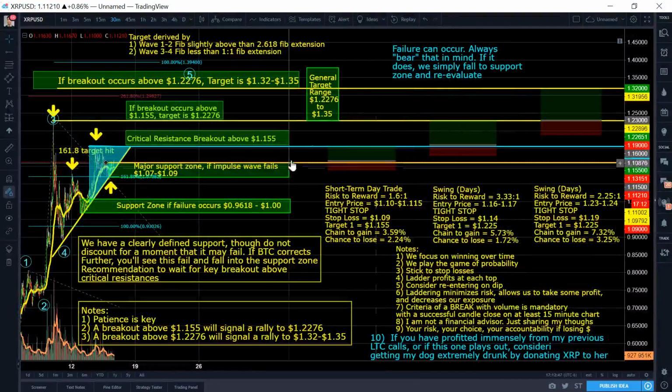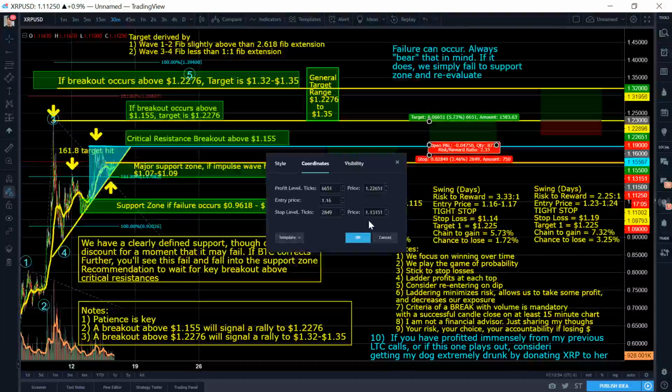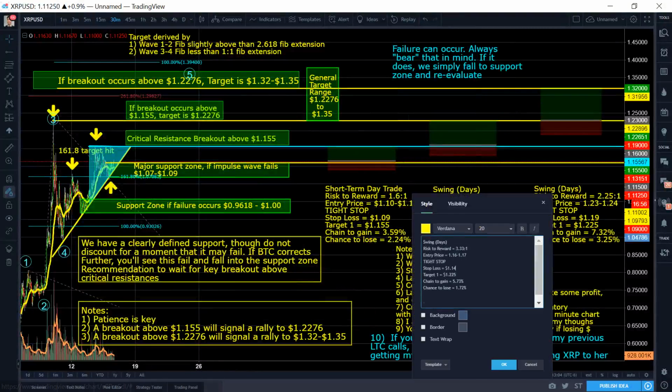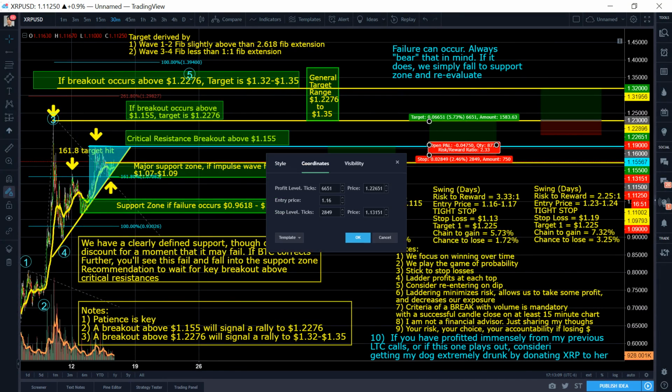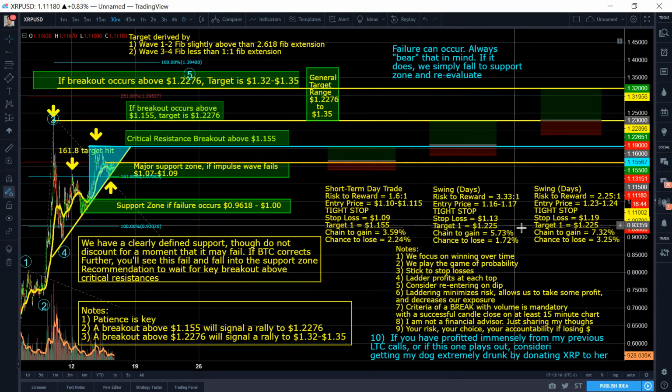Now this next one is waiting for a breakout above the 1.15, right? The 1.155. So this one involves entering at about 1.16, right? Got that? You keep your stop loss very tight at about, oh sorry, I did this one wrong here, about 1.13, okay? About 1.13 right here, keeping it pretty tight. If you keep it tight and you're targeting about 1.225, okay? 1.225 right there, you have a chance to gain 5.76% and you have a chance to lose 1.72%.